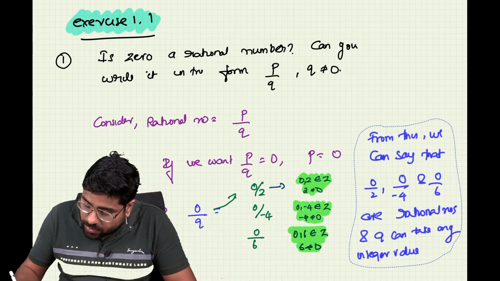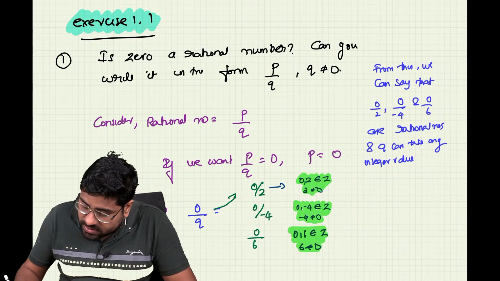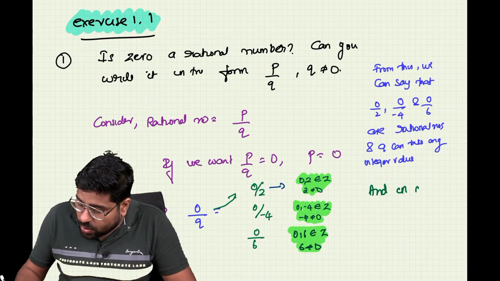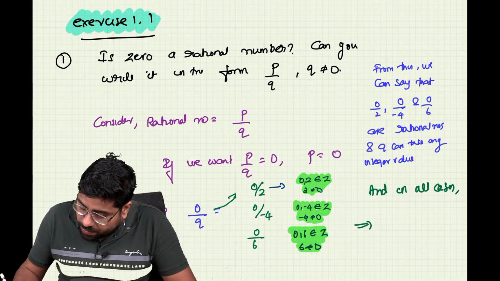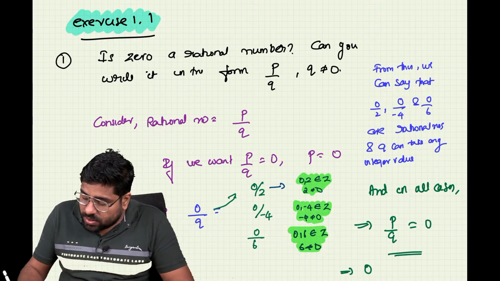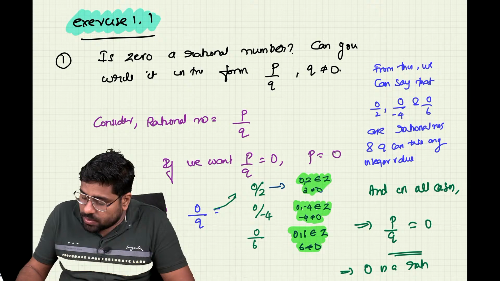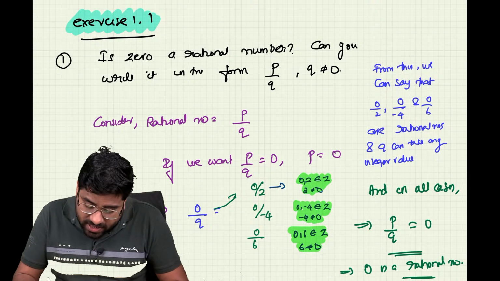What is going to be the answer? You will get p by q is equal to 0. So that means that 0 is a rational number. Clear? Thus we have proved that 0 is a rational number.